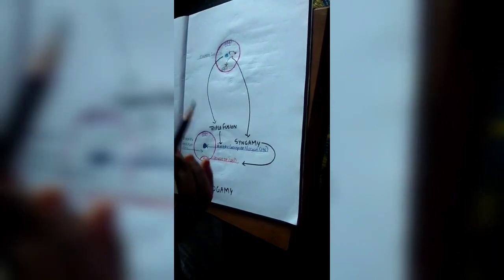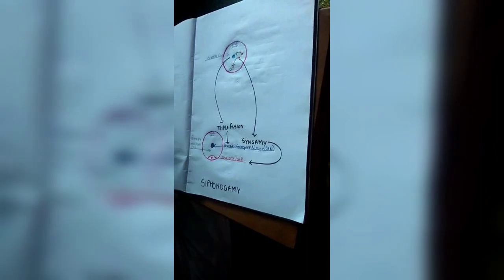So therefore the entire process of transport of non-motile male gametes through the pollen tube to the female gamete is known as siphonogamy. Thank you.